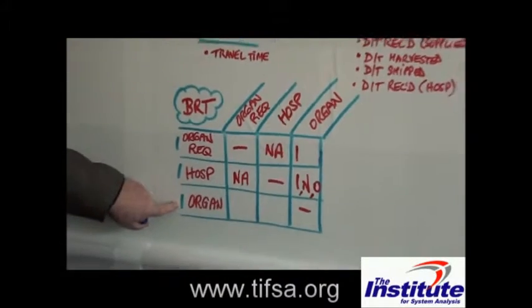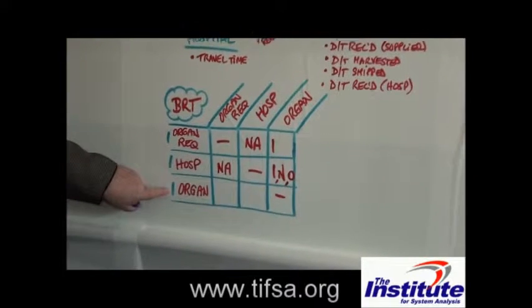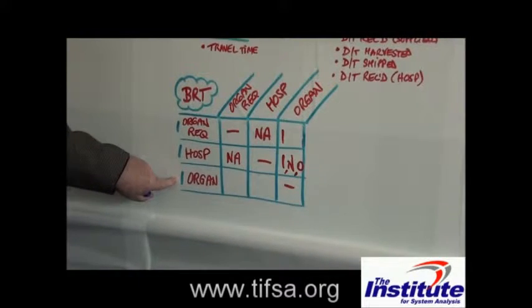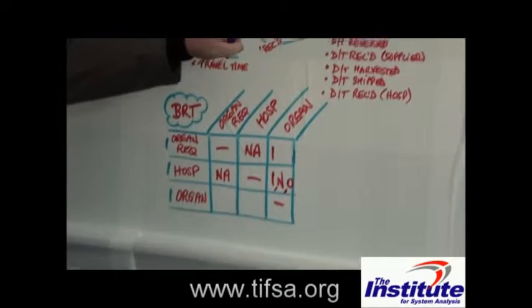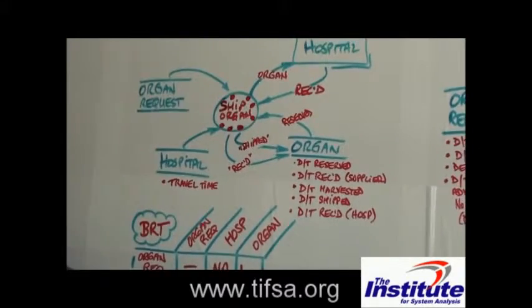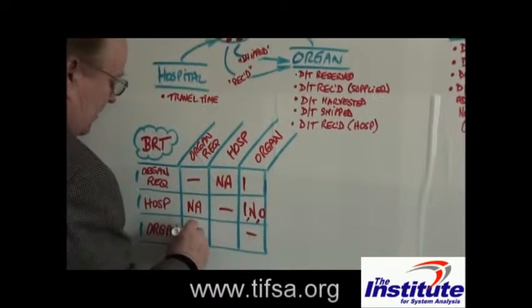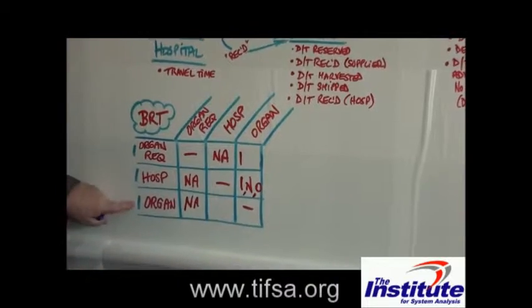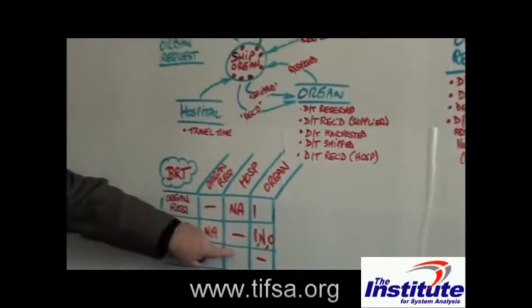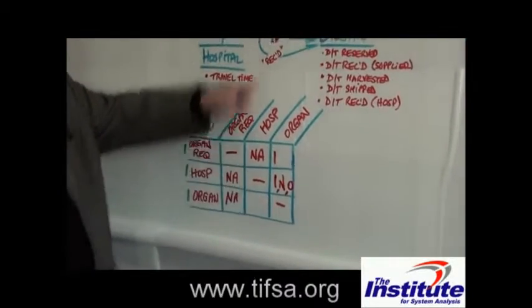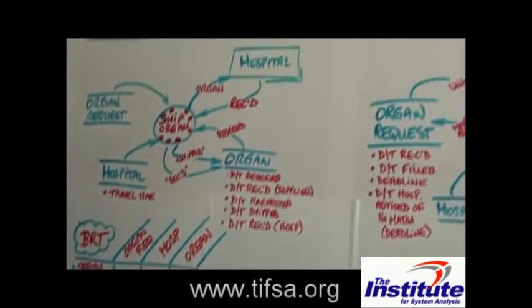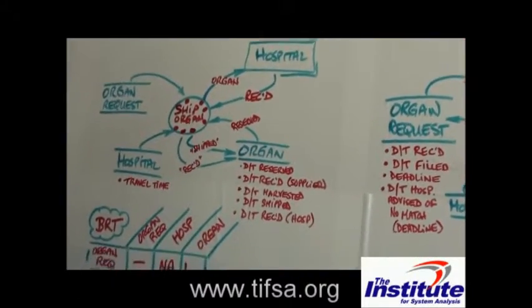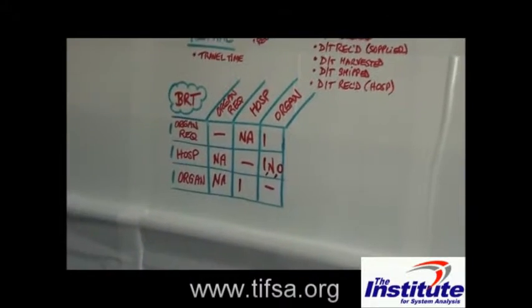Going on to the next anchor object, for a single specific organ, how many organ requests? Well, organs don't ship organ requests. I'm going to put NA there. Okay. So for a single specific organ, how many hospitals would that single specific organ be sent to? Well, it can be sent to one.